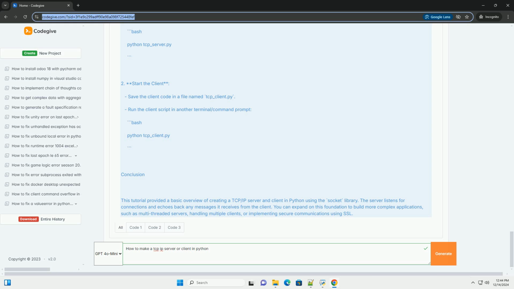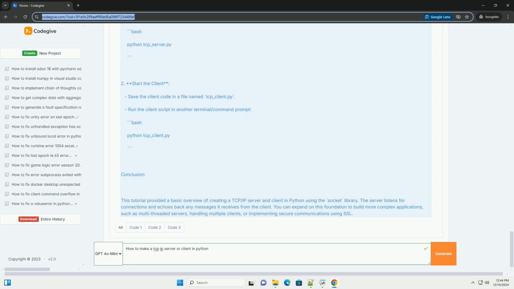Connect to the server. client_socket.connect, host, port. Try. Send some data. message equals hello, server. print, f sending, message. client_socket.sendall, message.encode.